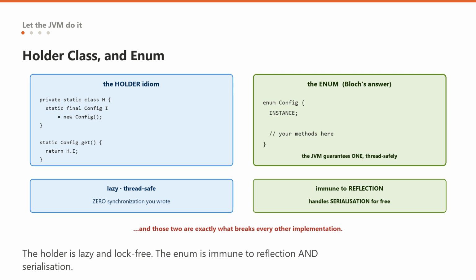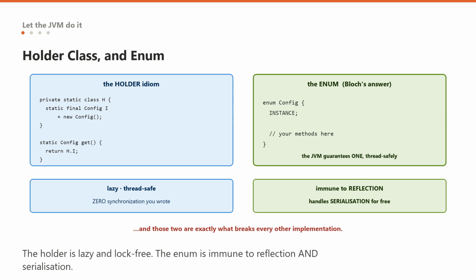Second, and this is the one Joshua Bloch calls the best way to implement a singleton in Java, make it an enum. An enum with a single constant is, by the language specification, instantiated exactly once, thread safely, by the JVM. And it gives you something the others cannot. It is immune to reflection, and it handles serialization correctly for free, both of which, as we are about to see, break every other implementation.